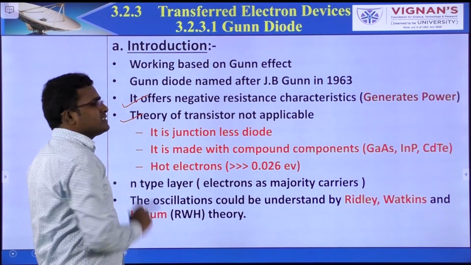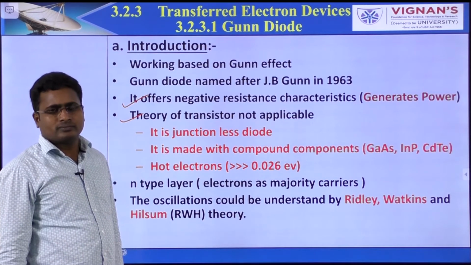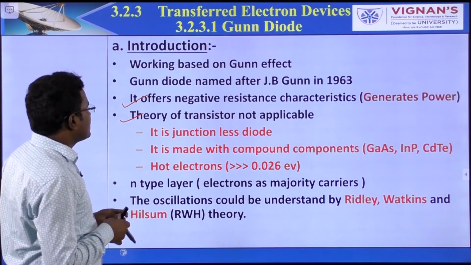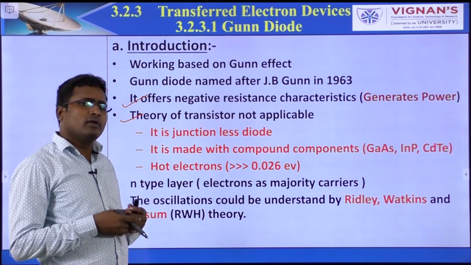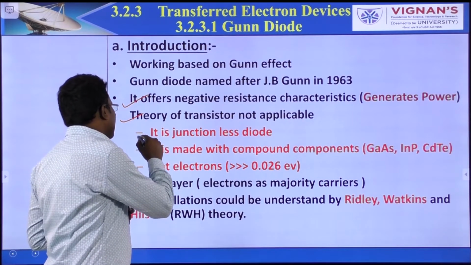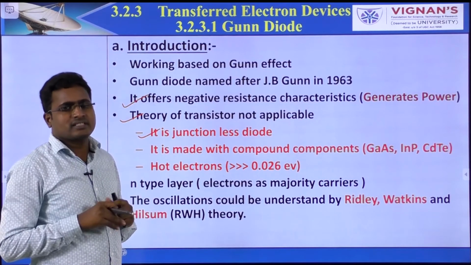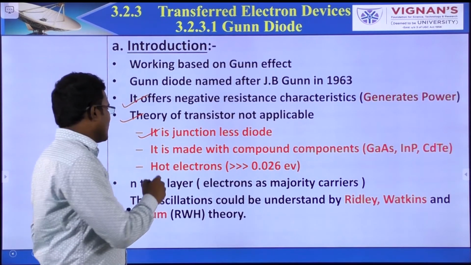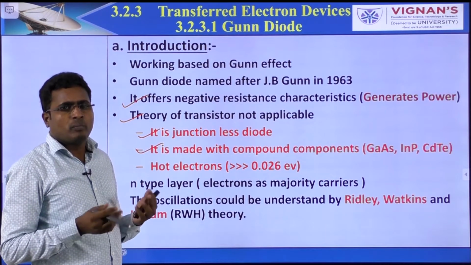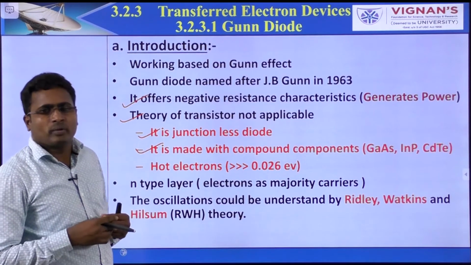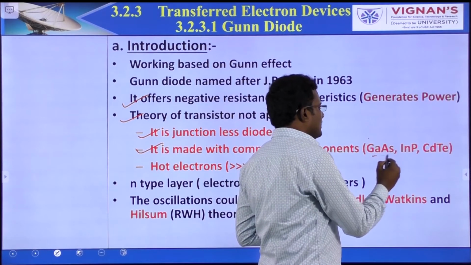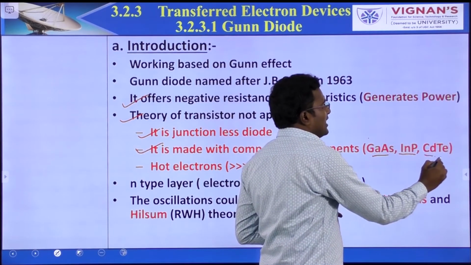The theory of the transistor is not applicable for the Gunn diode. Of course, it's a diode, but the theory of the PN diode and transistor is not applicable. Why? It is a junctionless diode. There are no junctions in this. It is made with compound components. Compound components means third group elements and fifth group elements are combined, that means gallium arsenide, indium phosphide, cadmium telluride.